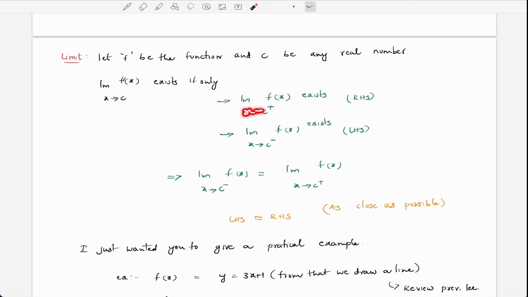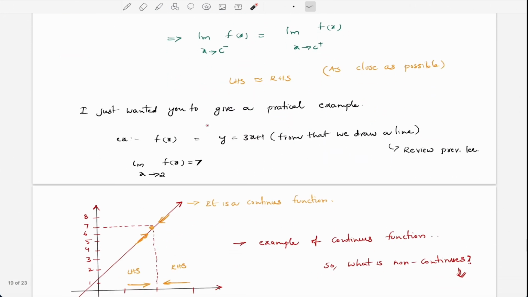We are going to cover the RHS. If x approaches c from the right hand side, if the limit exists from the right hand side, and we have a limit from the left hand side, and they both are equal, then we simply say the LHS is equal to the RHS, as close as possible, right?